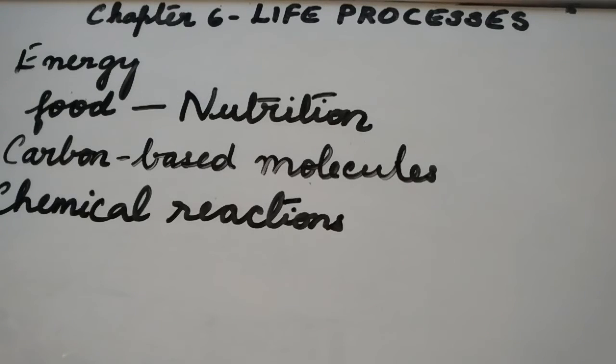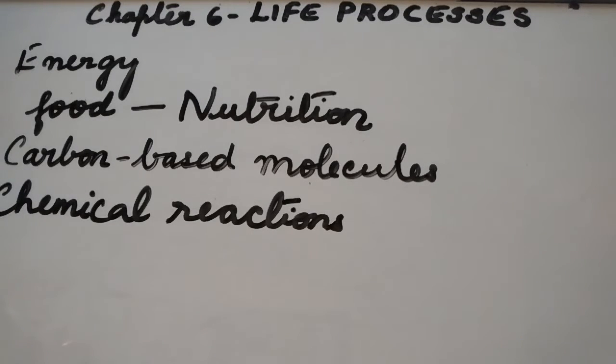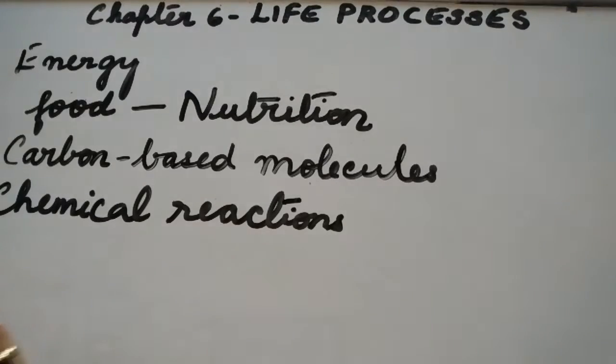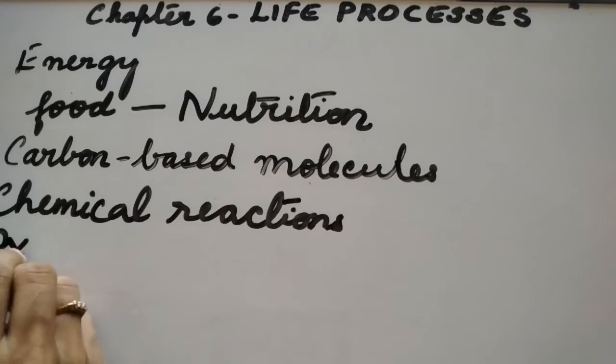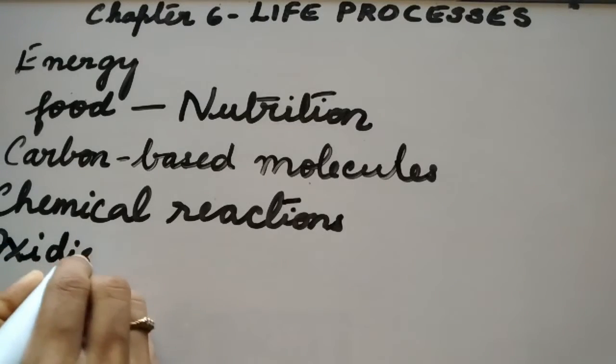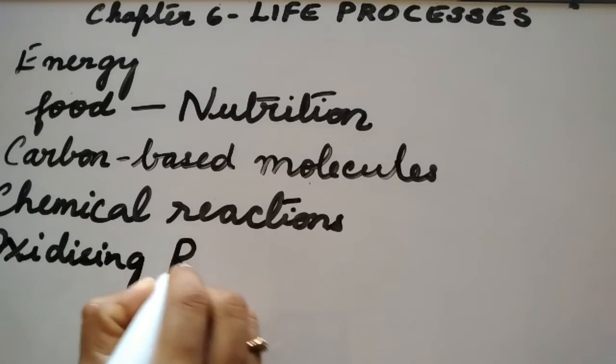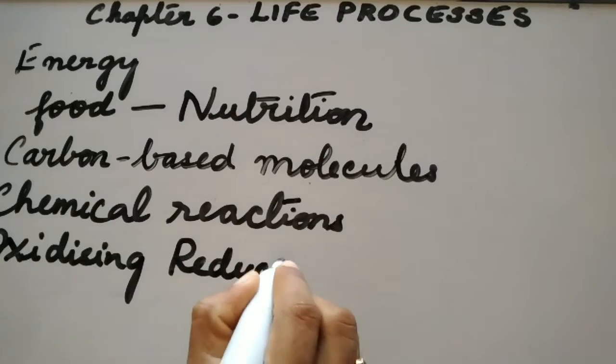Oxidizing and reducing reactions are the most common chemical means to break down the molecules. This reaction is called the oxidizing reducing reaction.